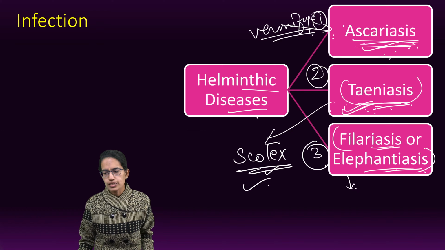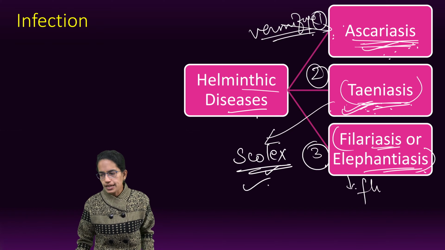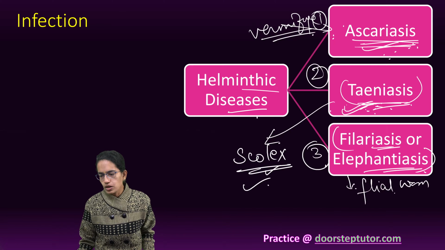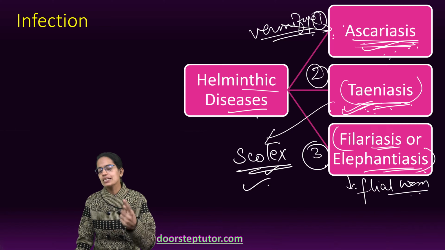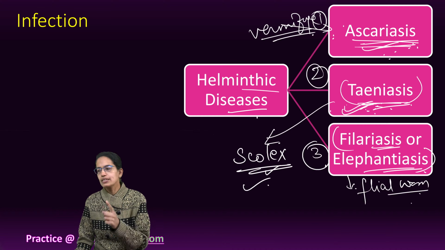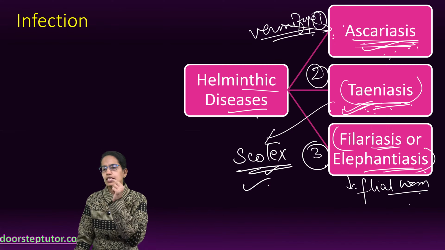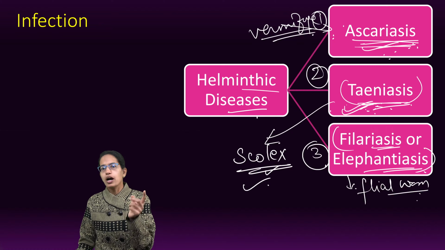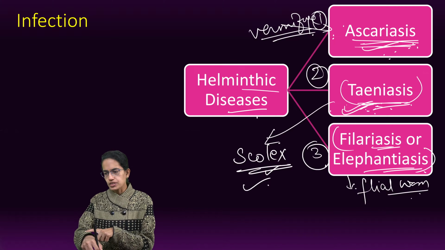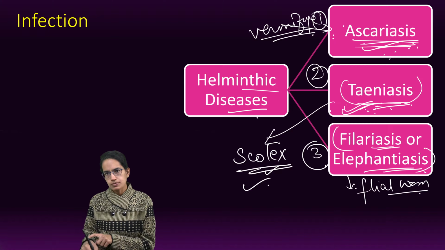Filariasis is also known as elephantiasis. It is caused by the filarial worm. This filarial worm is creamish, whitish in nature, and it completes its life cycle in two hosts. Man is the primary host and the intermediate host is the mosquito, Aedes or Culex. Now, it comes onto the surface, and then the worms are called microfilariae.